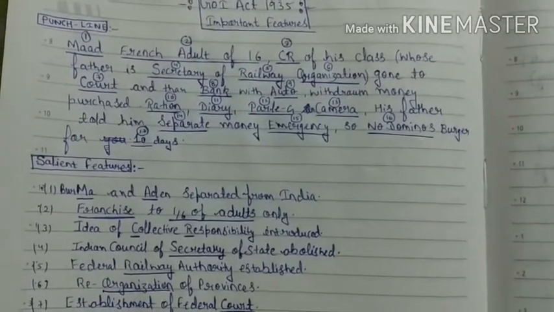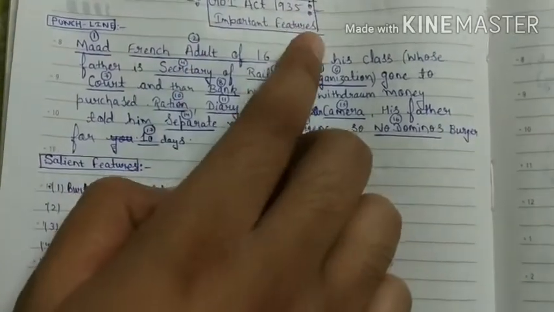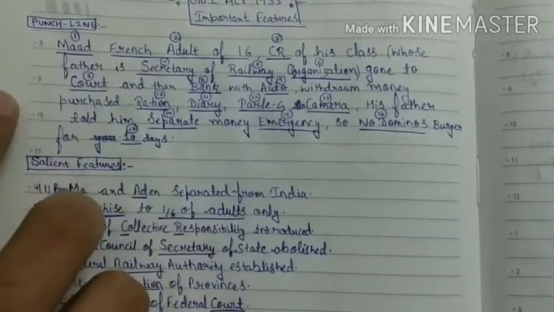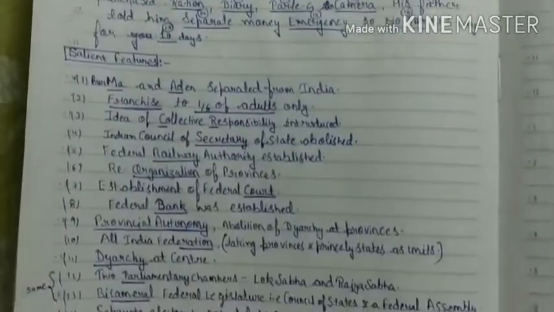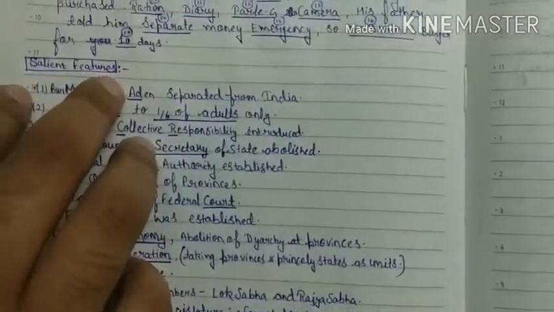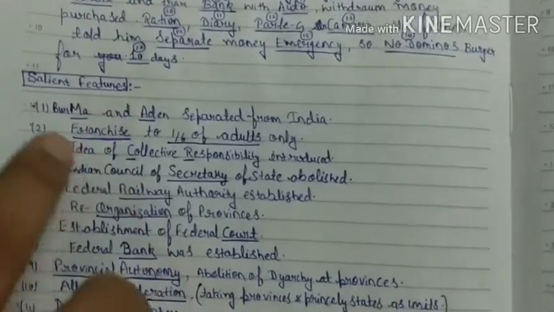Today we will learn the important features of the Government of India Act 1935. I have made one punchline to learn these features. First of all, let me tell you the features of the Government of India Act 1935.